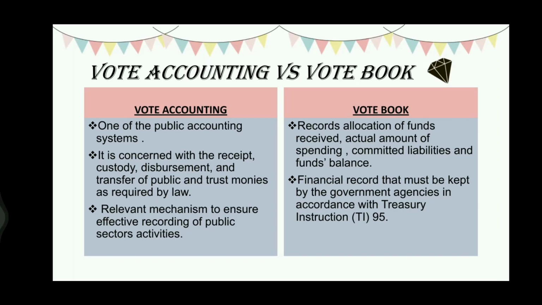Relevant mechanism to ensure effective recording of public sector activities. Vote book means records allocation of funds received, actual amount of spending, committed liabilities, and funds balance. Financial record that must be kept by the government agency in accordance with Treasury Instruction TI 95.